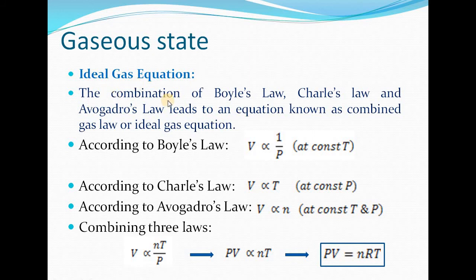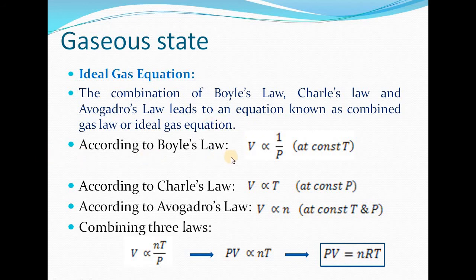Now, the ideal gas equation. How is it obtained? By the combination of Boyle's law, Charles' law and Avogadro's law. When we combine these three laws, they lead to an equation which is known as the combined gas law or ideal gas equation. This equation is applicable to all gases when they are showing ideal behavior.